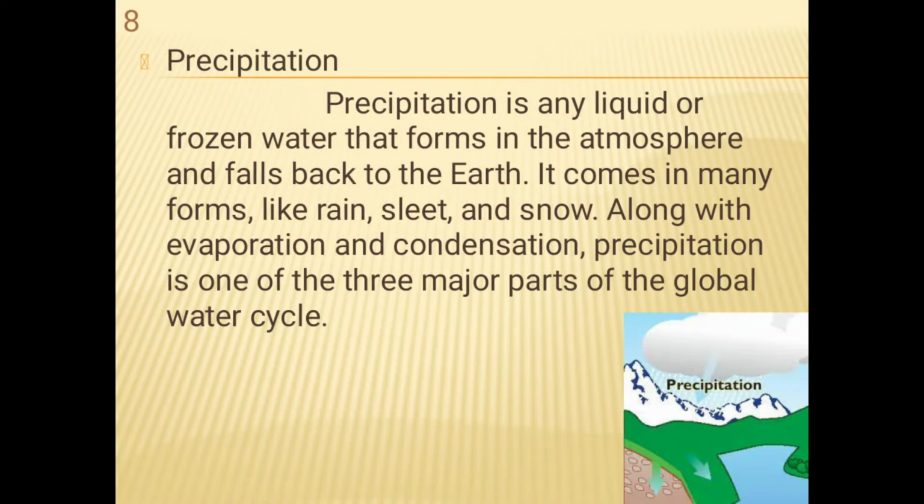Next one, precipitation. Precipitation is any liquid or frozen water that forms in the atmosphere and falls back to the earth. It comes in many forms like rain, sleet or snow. Along with evaporation and condensation, precipitation is one of the three major parts of the global water cycle.